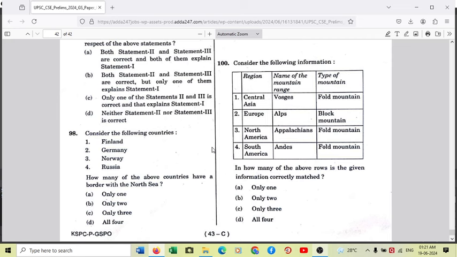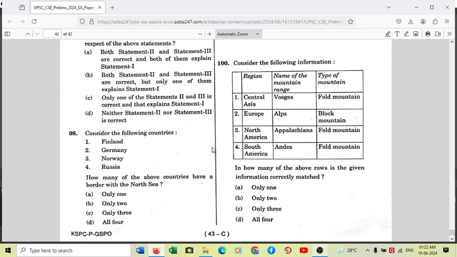I'm not denying the fact that there are fold mountains in Andes, because any mountain range which is volcanic, the land will be undergoing compression, and fold mountains will be there. But fold mountains are of very low height in this Andes mountain range. The bulk of the mountains are volcanic in nature, which are andesitic in nature, and that's why the western coastline of South America is called Andes. So when we associate some mountain range, we have to associate with the term which is a volcanic rock or andesitic mountain. We cannot call Andes a fold mountain. It is wrong to say. So I would say number 4 option is wrong.